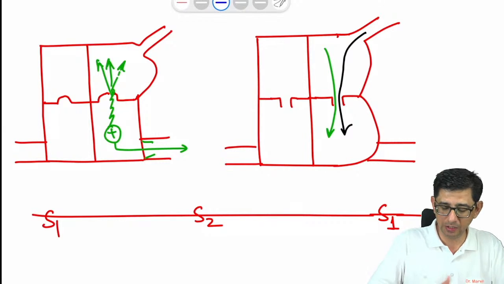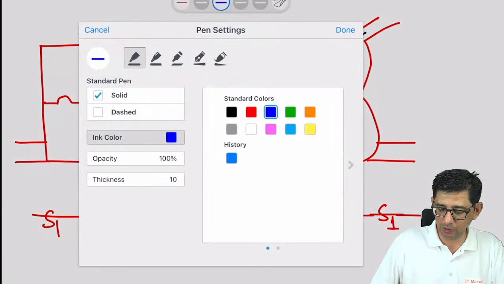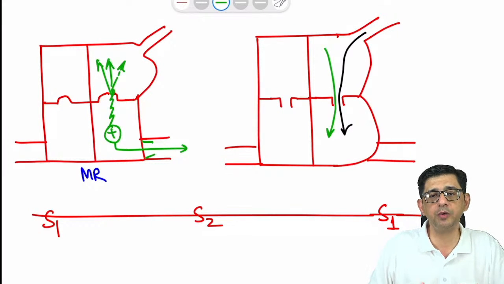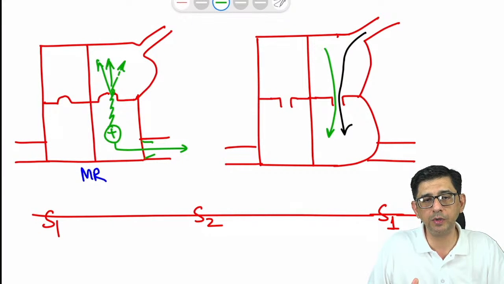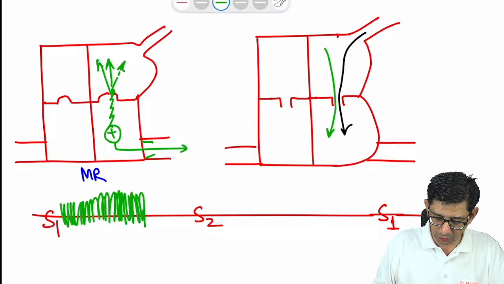What is happening is that there is mitral regurgitation in the patient, which is causing leakage of blood from the left ventricle to the left atrium because LV pressure is more than the left atrial pressure. This is going to cause a loud, harsh pan-systolic murmur. So first I'm showing the pan-systolic murmur of mitral regurgitation.